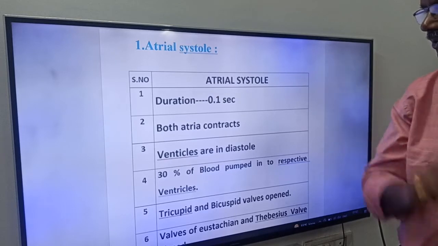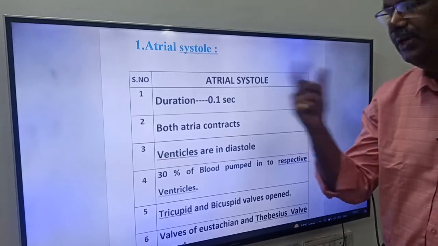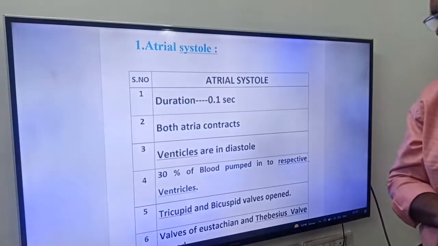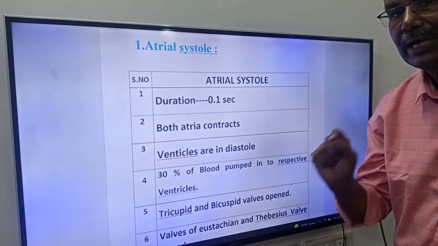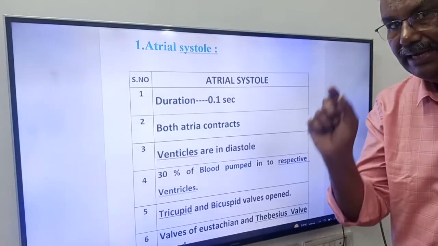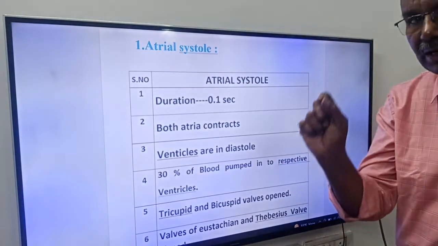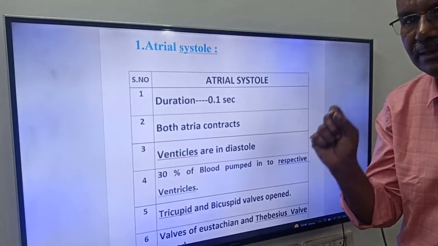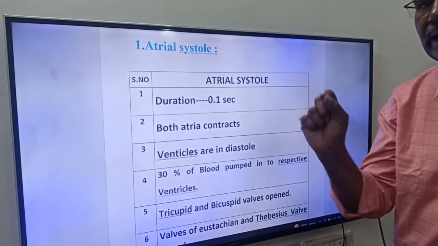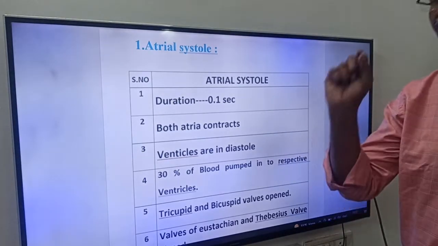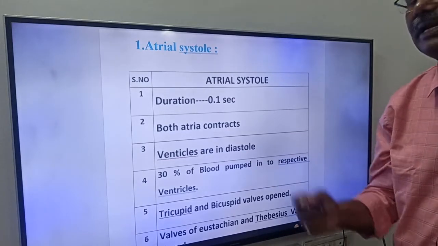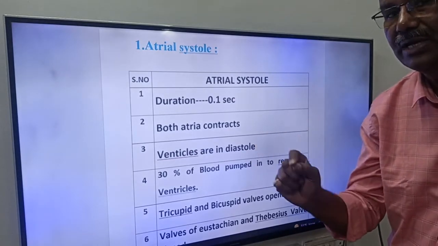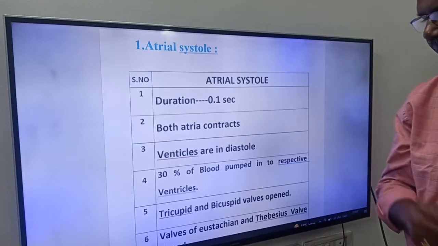Okay, come to atrial systole, friends. The duration of the atrial systole is 0.1 seconds. In this what happens, friends? Both atria contract. Friends, atrial systole means what, friends? Contraction of the atria. During atrial systole, both atria contract. When both atria are in contractile state, what happens, friends? Ventricles are in diastole. Ventricles are in relaxation state.